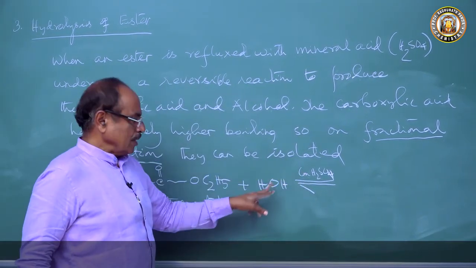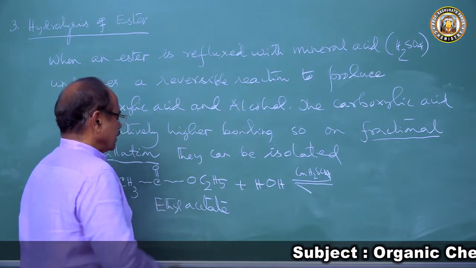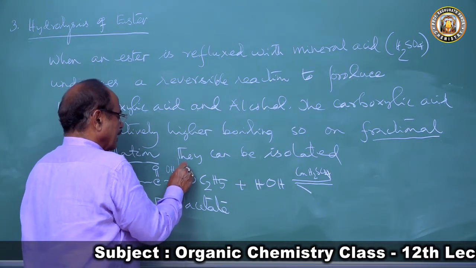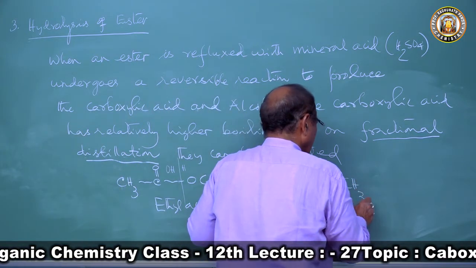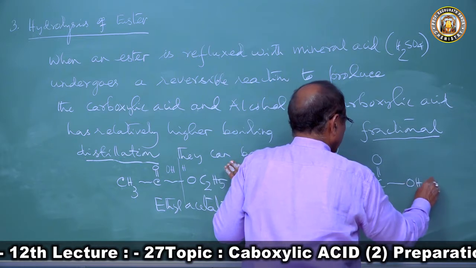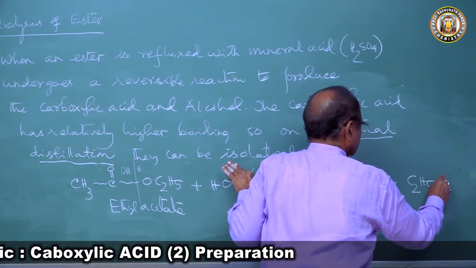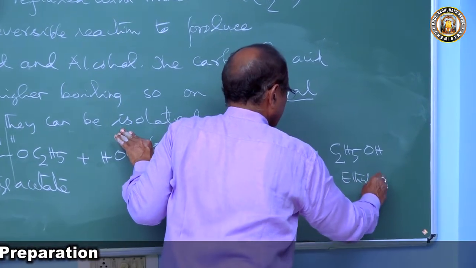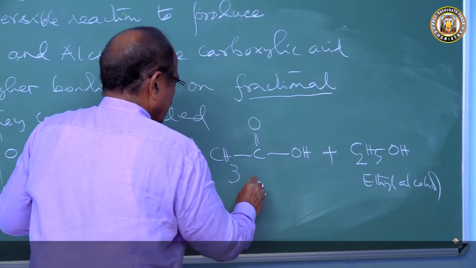This supplies a molecule of water. So this breaks at this point. So we get the OH on this side and H on this side. So we get CH3COOH, the carboxylic acid, and the ethyl alcohol C2H5OH.